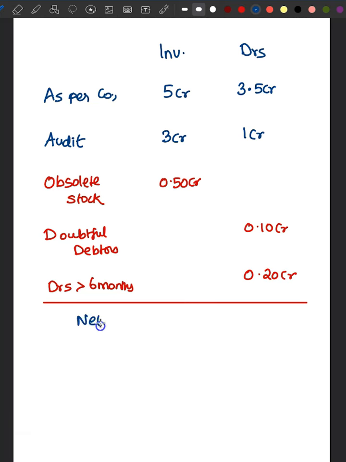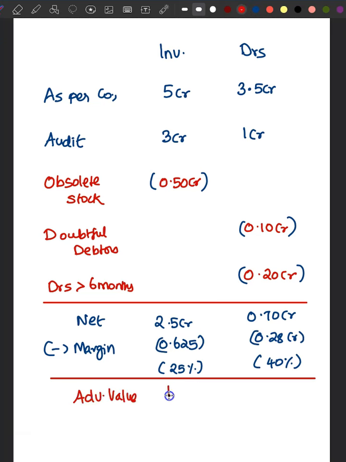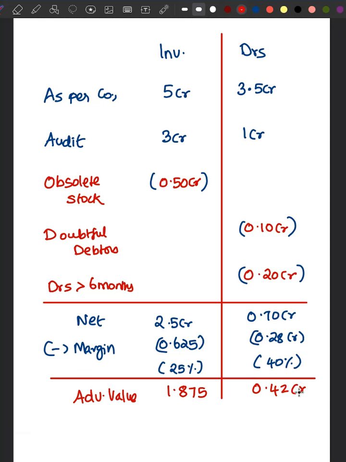It means the net position is only 2.5 crore of inventory and, deducting 0.1 and 0.2, only 0.7 crore of debtors. Now applying the margin, which is at the rate of 25% on 2.5 crore, works out to 0.625 crore, and on debtors it is 40%, that works out to 0.28 crore. So the advance value is only 1.875 crore against the inventory and only 0.42 crore against debtors. Total works out to 2.295 crore.